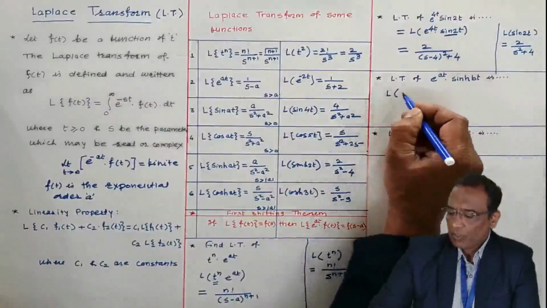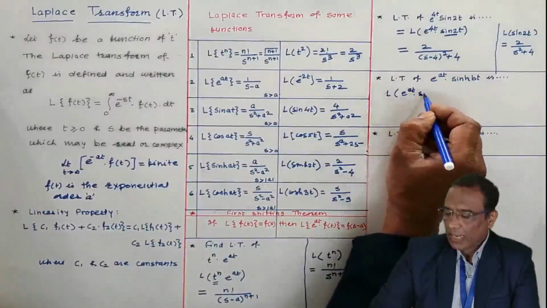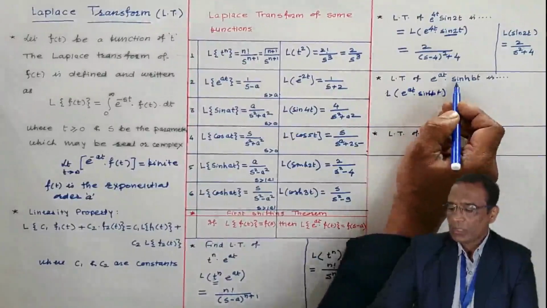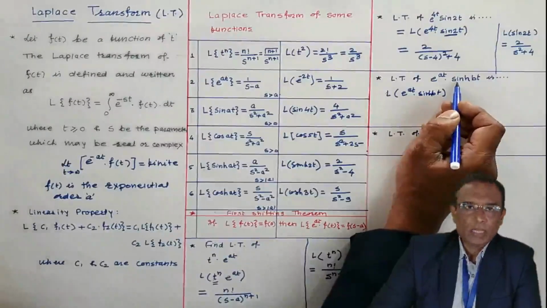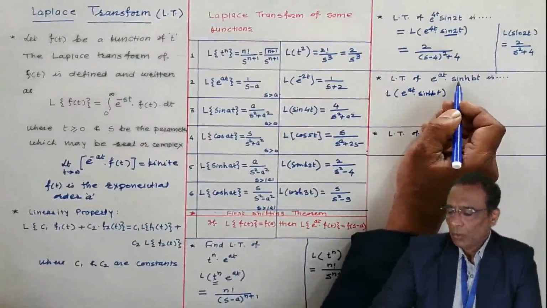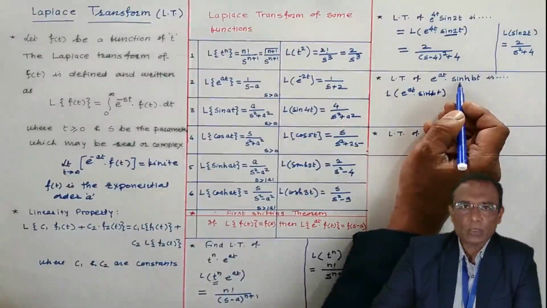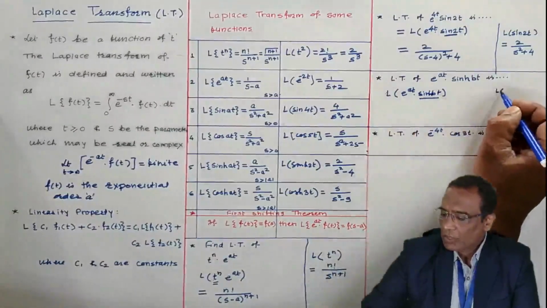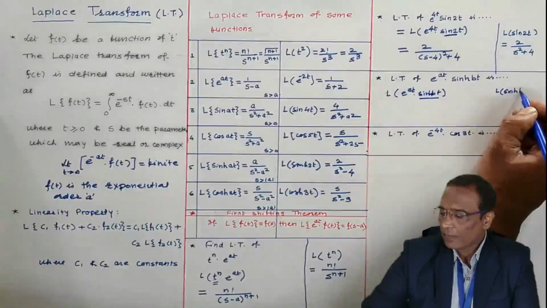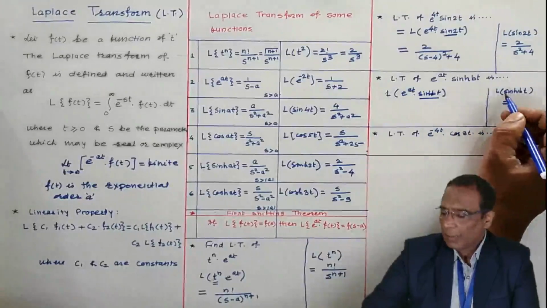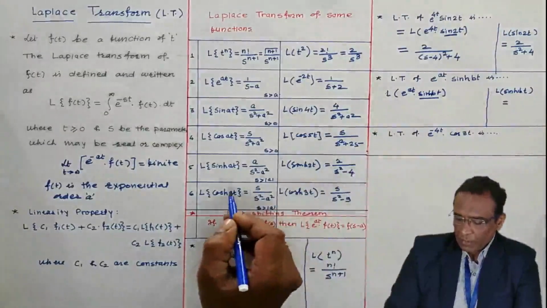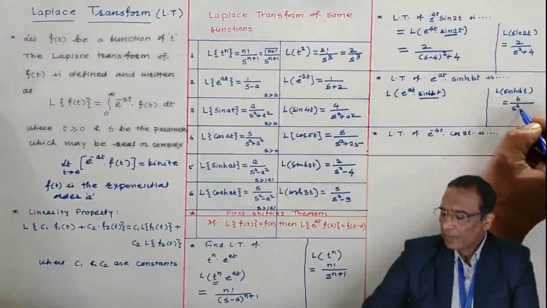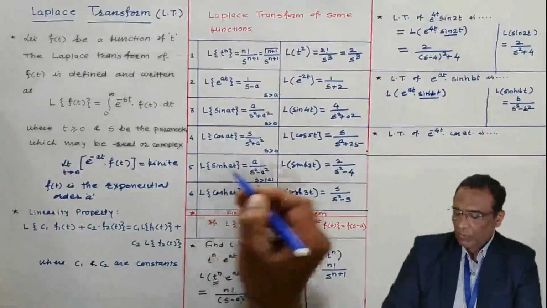The Laplace transform of e power at into sinh bt, I want. This is hyperbolic sine. Sinh is hyperbolic sine, and cosh is hyperbolic cosine. Only sin is circular sine, and only cos is circular cosine. In that way, I want the Laplace transform of sinh bt. Using this formula, what will be the Laplace of this? b by s square minus b square. This formula I am using.